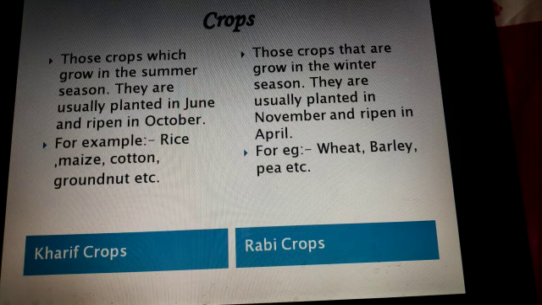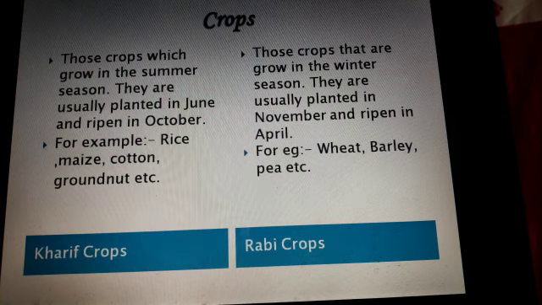Rabi crops are those crops that are grown in the winter season. They are usually planted in November and ripen in April. Wheat, barley, pea and gram are common Rabi crops.